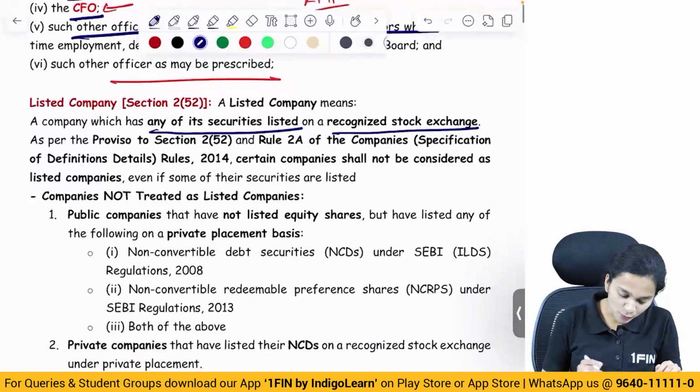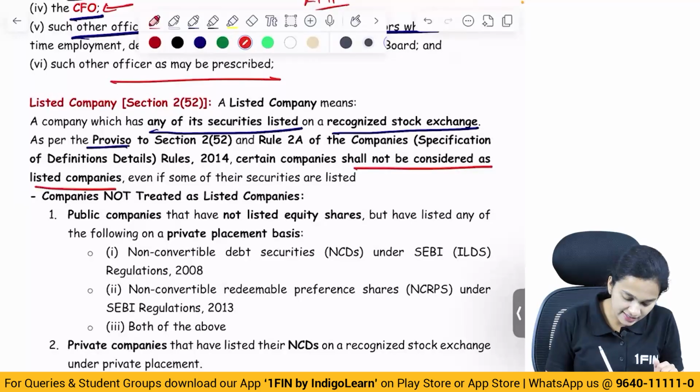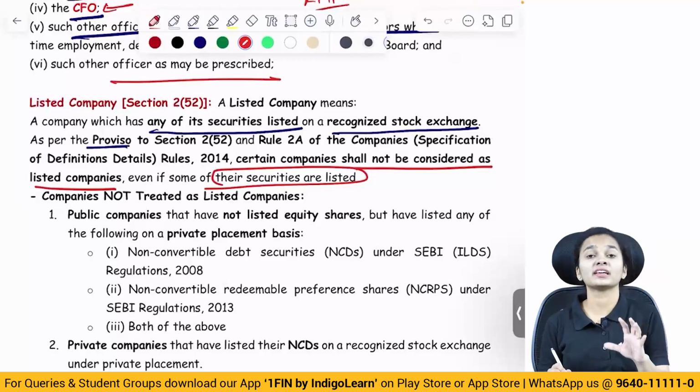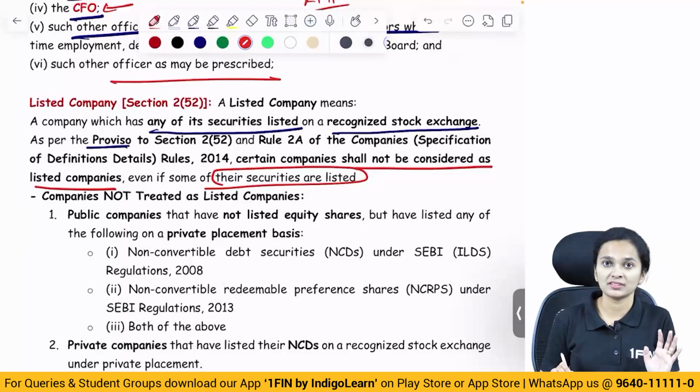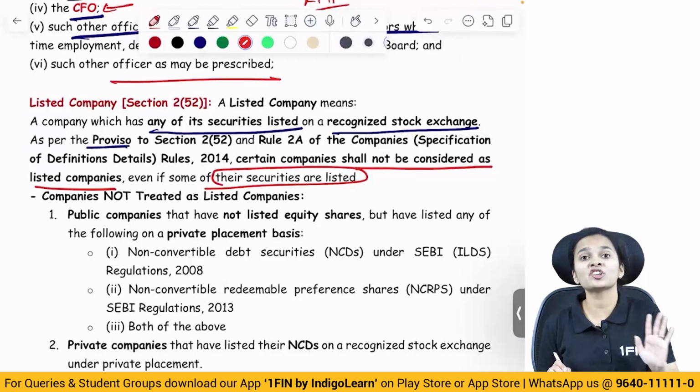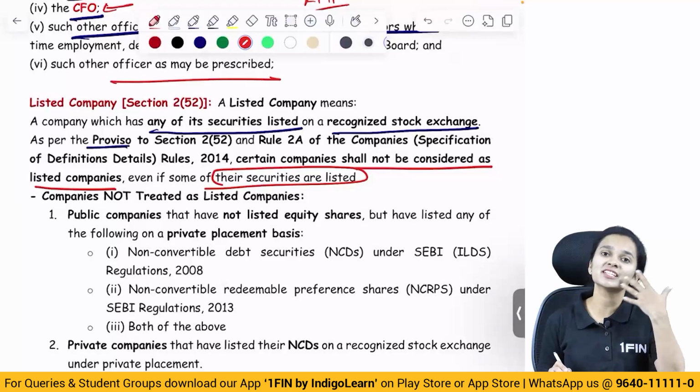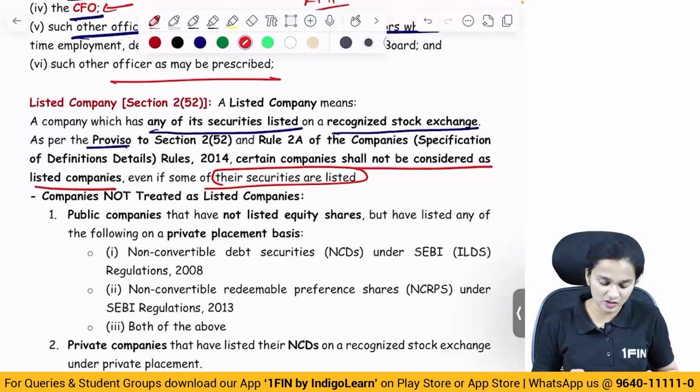And as per the proviso, there is one proviso to this section which says certain companies shall not be considered as listed even if their securities are listed. So there is an exception here. Some companies will not be treated as listed companies even if their securities are listed on the stock exchange.